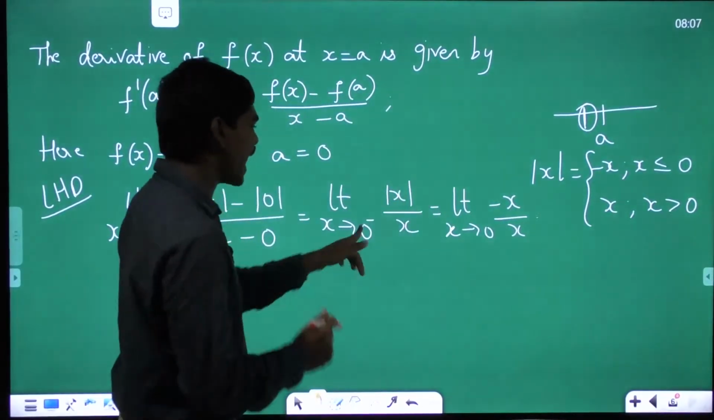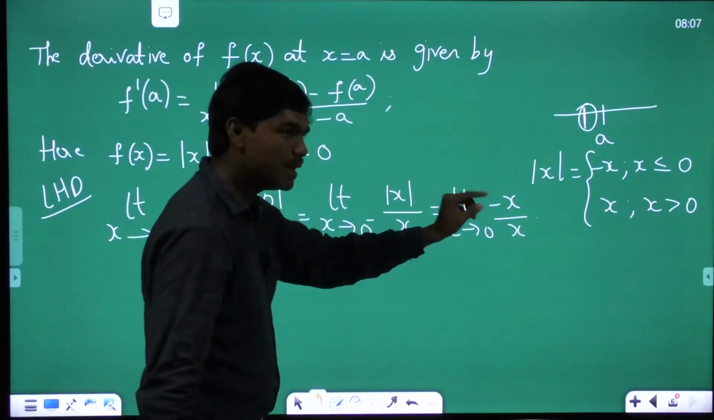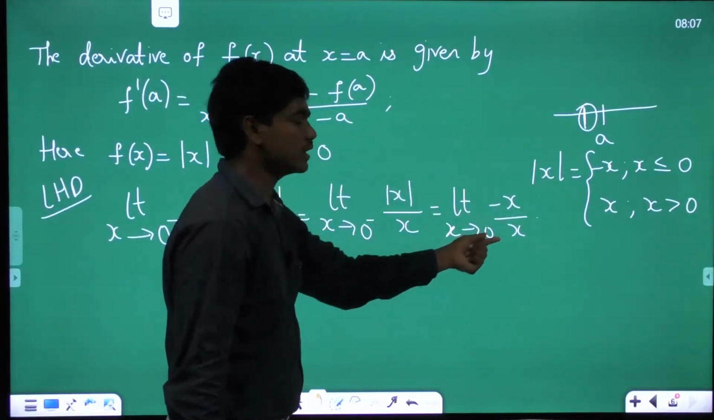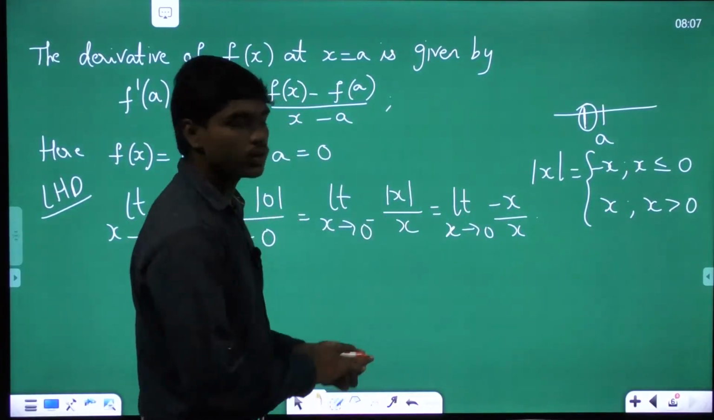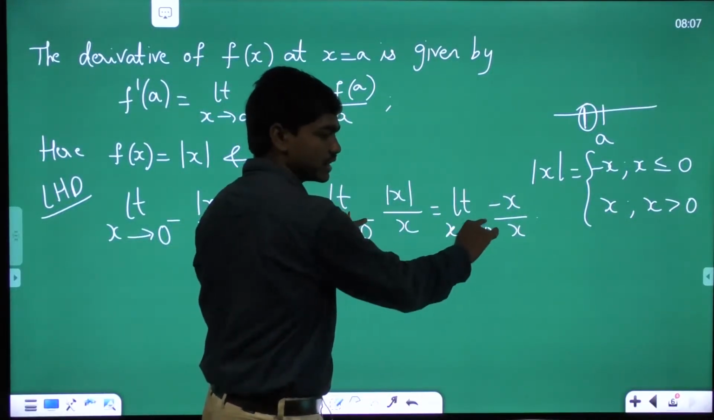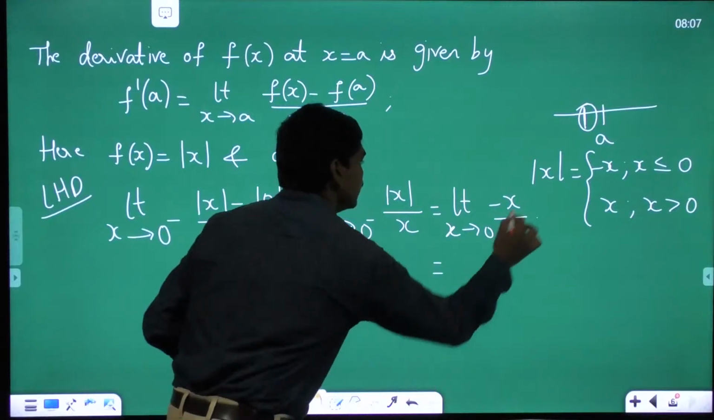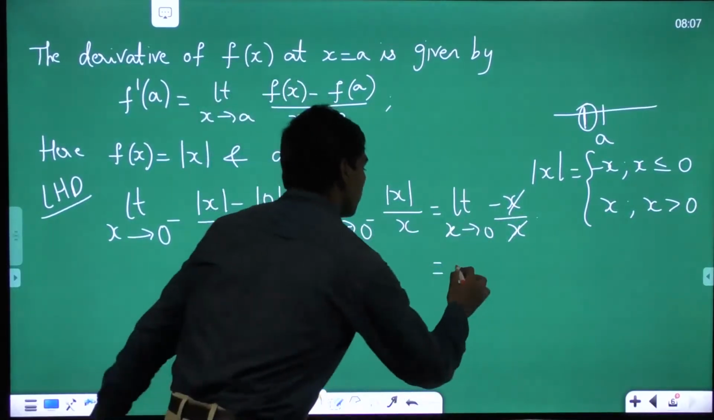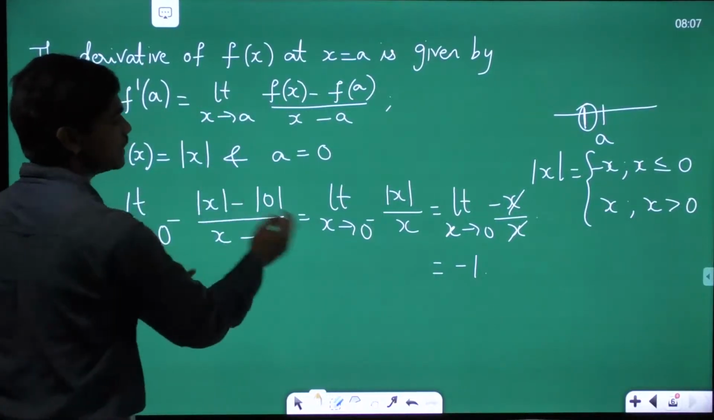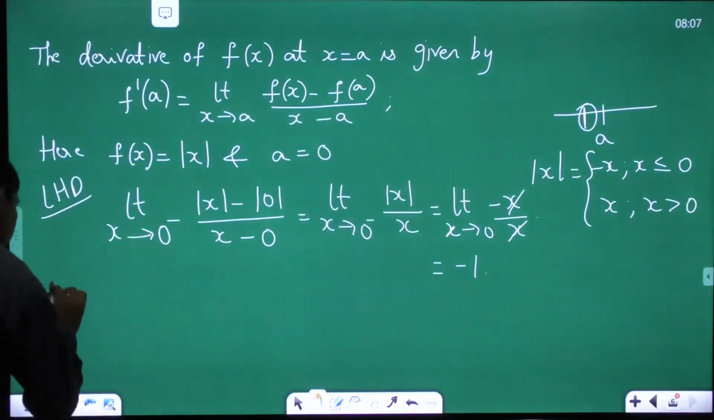If you see clearly, I have removed this minus sign here because I have already modified this f(x), which is minus x, by using this minus sign. So once you modify the function depending upon this limit, you need not carry the minus sign. Correct? So x gets cancelled and it is minus 1. The left hand derivative, which is basically the left hand limit, is giving minus 1. Now let us take the right hand limit.